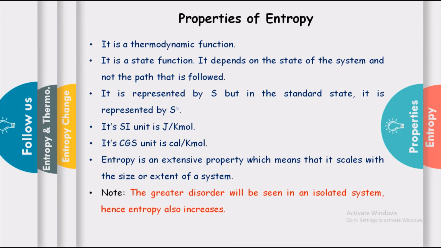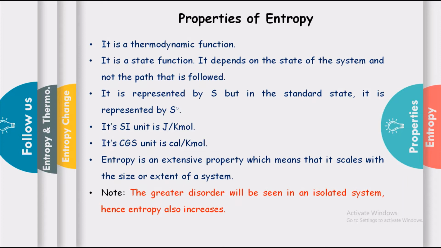Here, one thing we have to note is that greater disorder will be seen in an isolated system. Hence, entropy also increases. When a chemical reaction takes place, if reactants break into a greater number of products, then entropy also increases, and a system at higher temperature has greater randomness than a system at lower temperature.